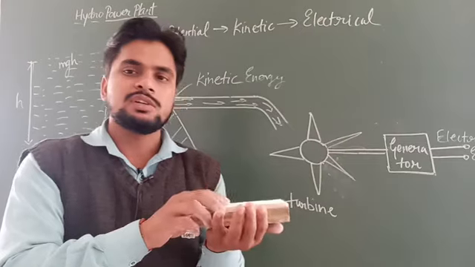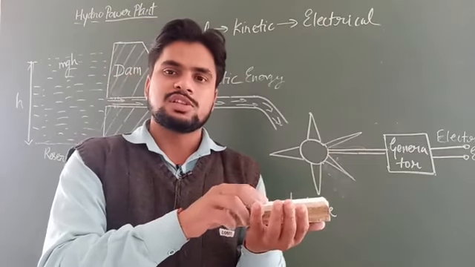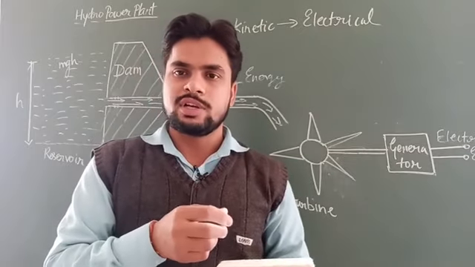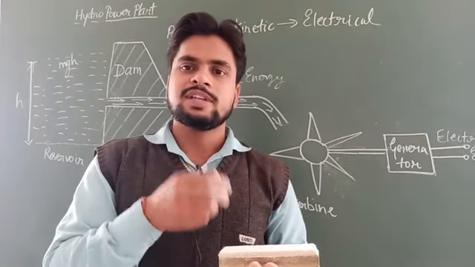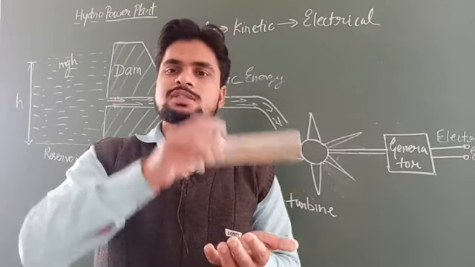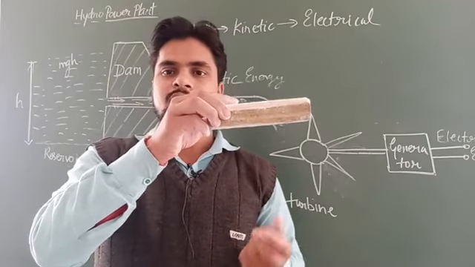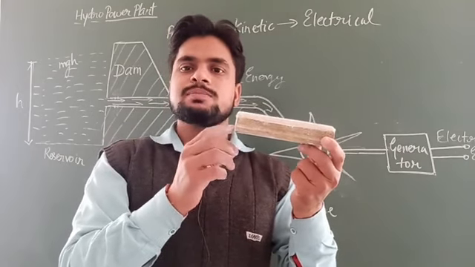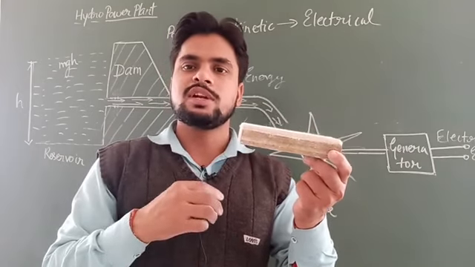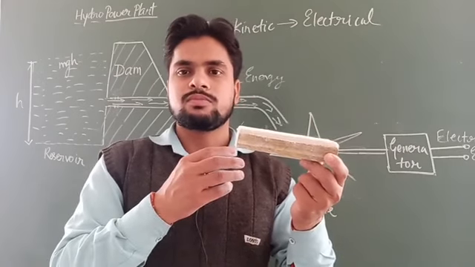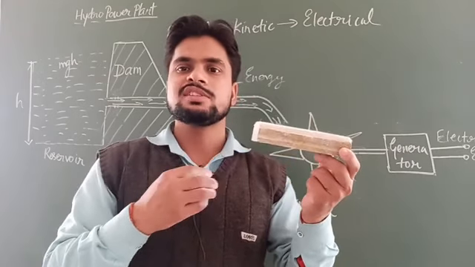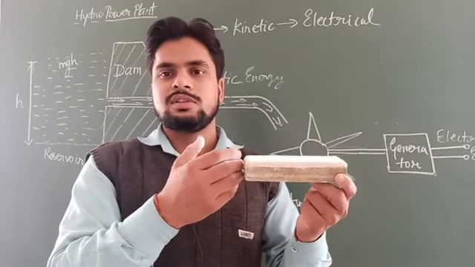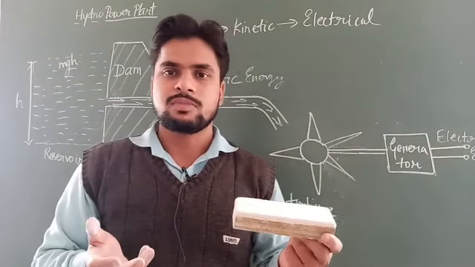It means when I am doing some work on this duster in order to raise it through a certain height, then I am losing some muscular energy. Okay, and that muscular energy gets stored as potential energy in this duster. It means the potential energy is not created. It has been transformed from the muscular energy that we have lost. So there is a transformation of energy from muscular to potential energy. There is no creation of new energy.